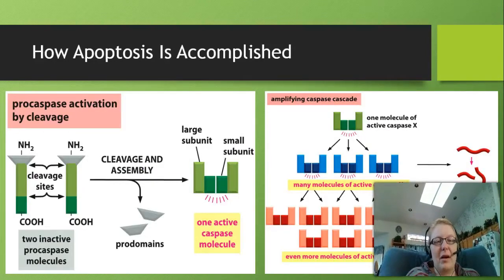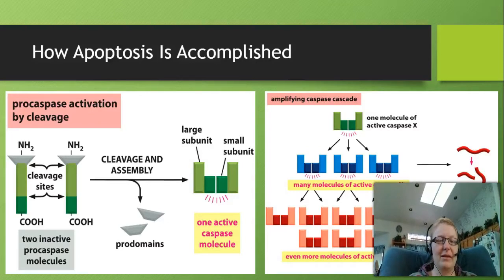So how is apoptosis accomplished? And this is once again through a signal event. Now it's really important to understand that apoptosis is very much an all or nothing event. Once it starts, it's not going to stop. And so our cells definitely don't want this triggered unless it's time to undergo apoptosis.